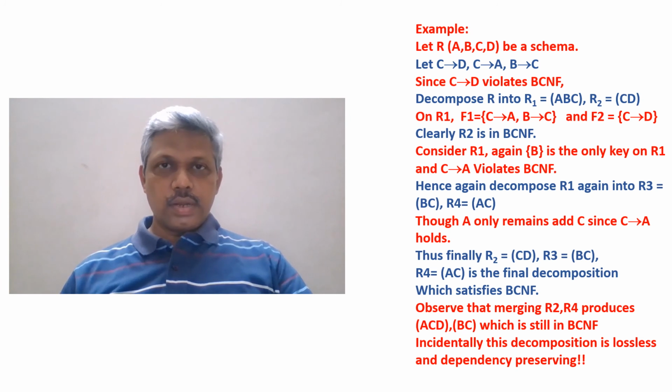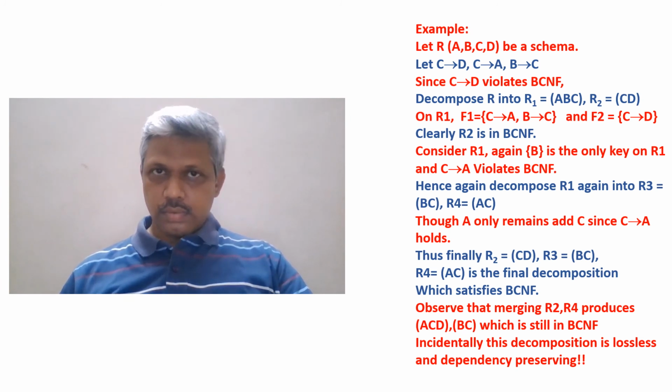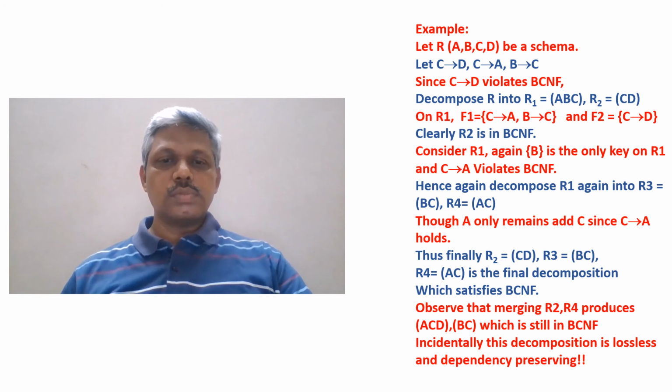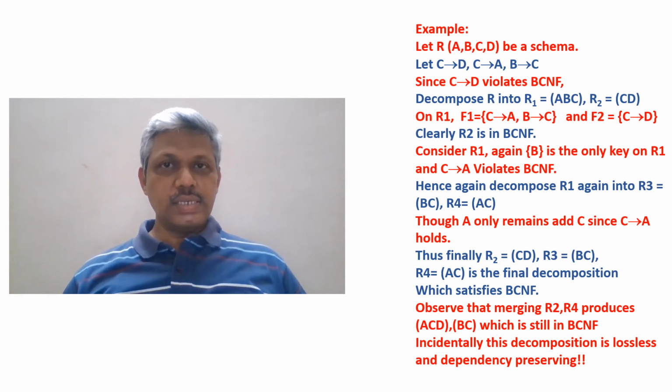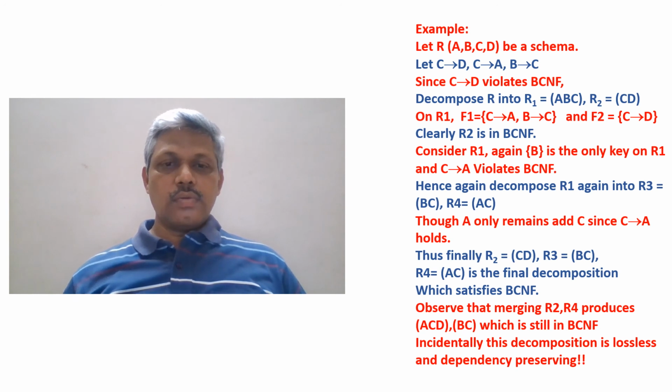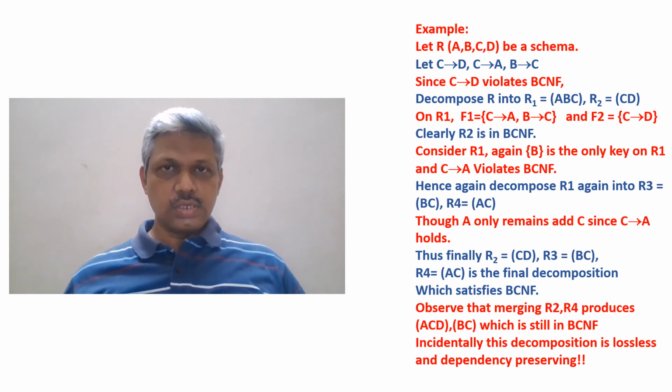Again, we need to apply the algorithm. We subtract A from R1. Once we remove A from R1, BC remains, and we combine A and C and put them into R4. So now R1 is decomposed into R3 and R4: R3 consisting of BC and R4 consisting of AC. When it comes to the functional dependencies, B then C holds on R3, and A then C holds on R4. For R3, B is a key and BC is the only set of attributes there.